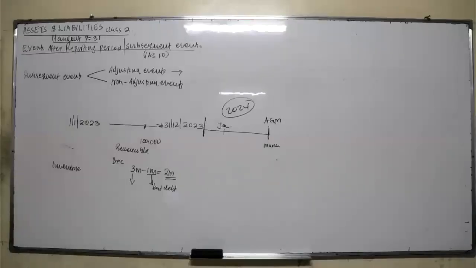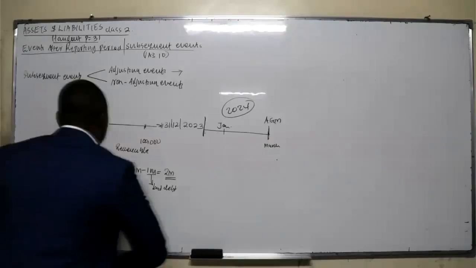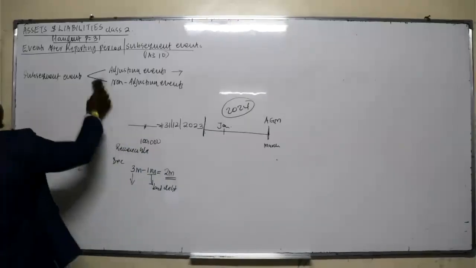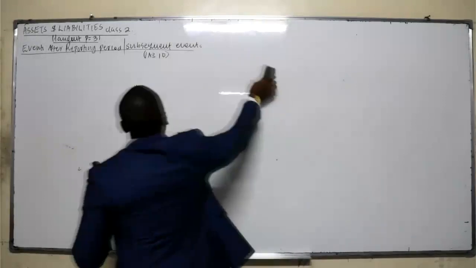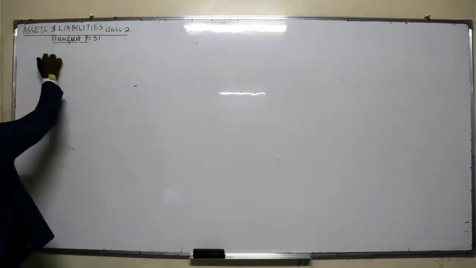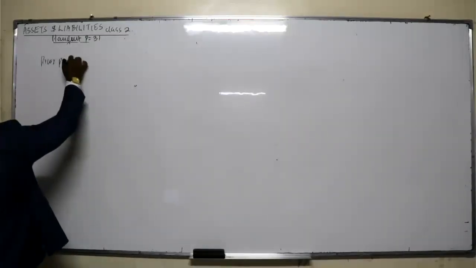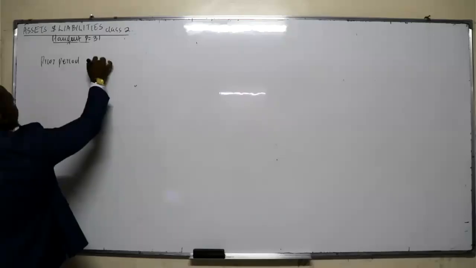Let's go back to our handouts. We're on handout page 31. Then we look at prior period errors. So we are done with the subsequent events. Now we look at prior period errors. What do we mean by prior period error?